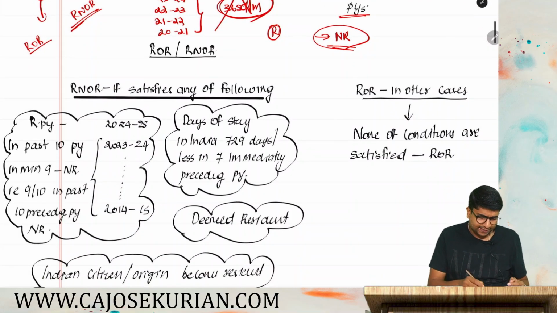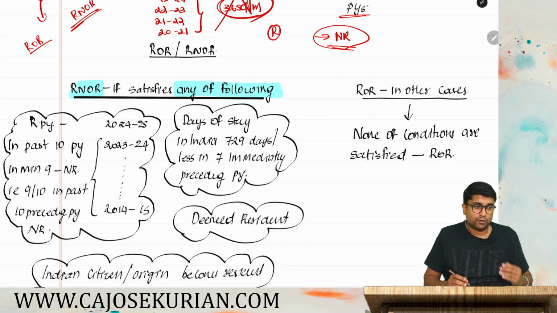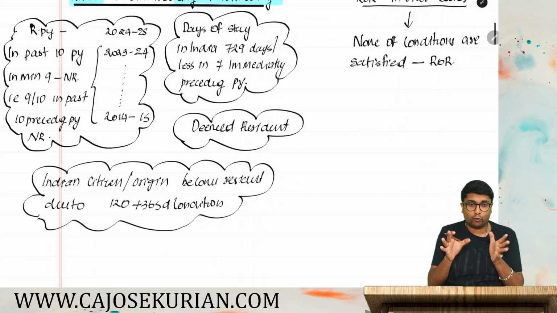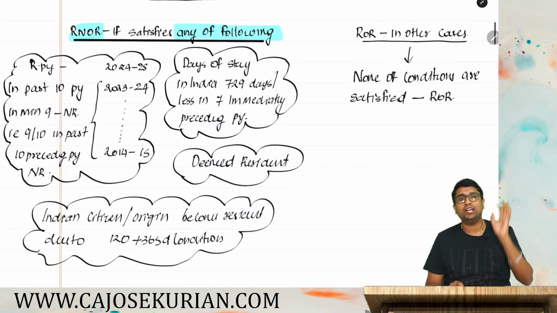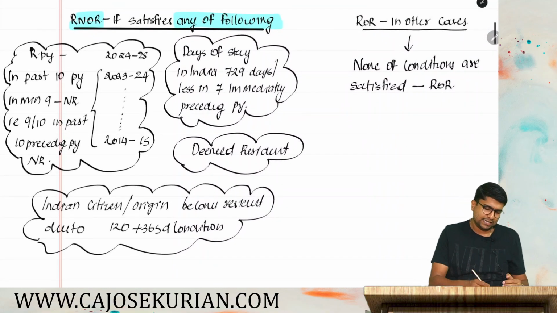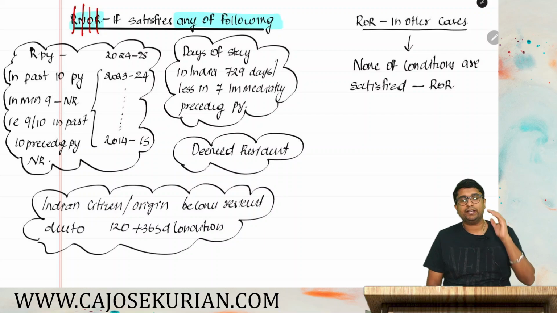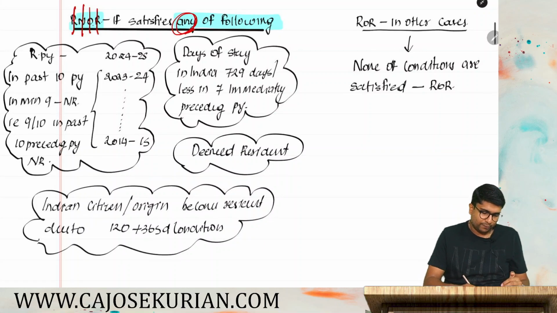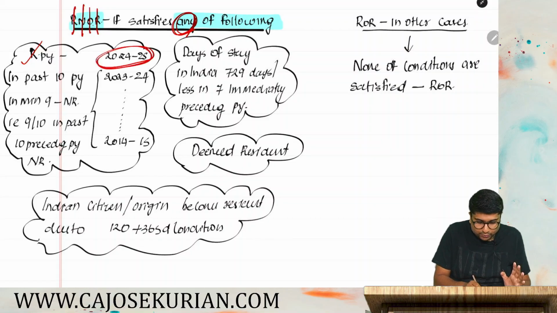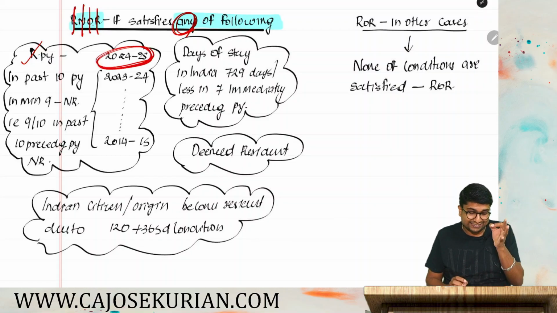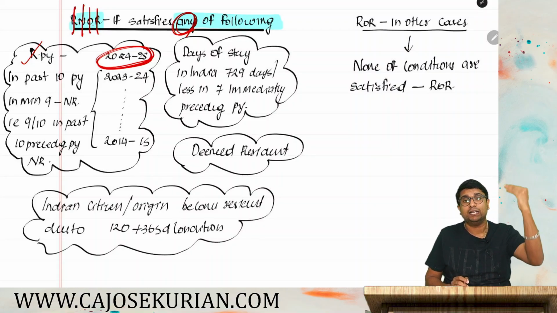Now what they are saying is RNOR is a person who satisfies any of the following conditions. If you satisfy any of the following 4 conditions, then you will become a RNOR. And what is the full form of RNOR? Resident, not ordinary resident. So let's understand, if you satisfy any of the 4, you will become a RNOR. And what is point number 1? Say if the relevant previous year is 24-25, you need to check the residency status for the past 10 previous years.